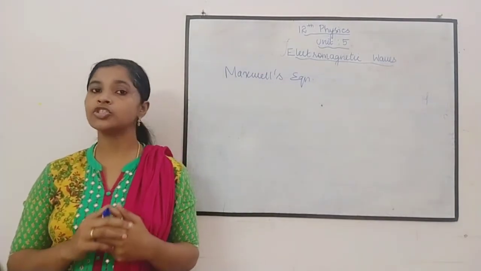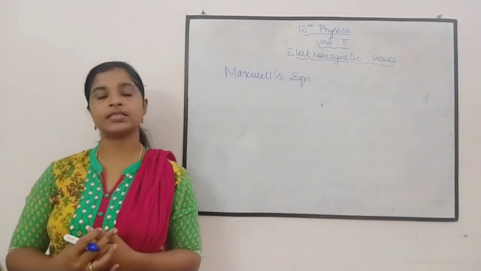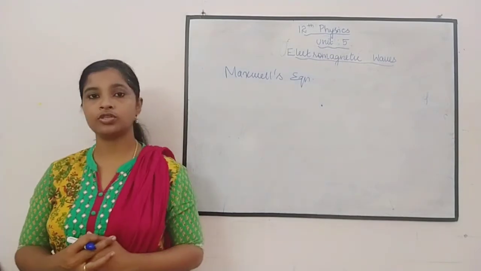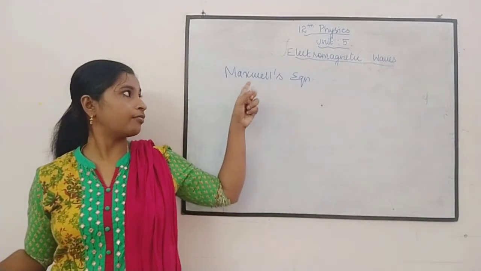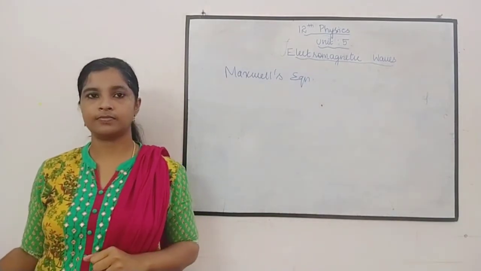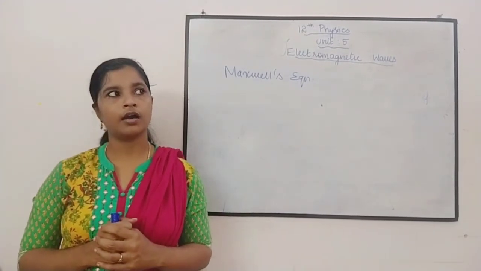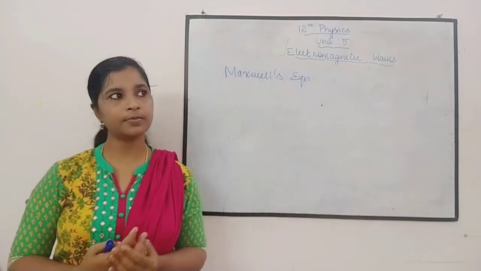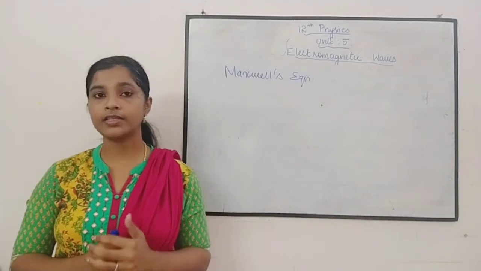We will study the story of Maxwell, how he found out the electromagnetic wave. That is very important, so I will definitely tell you the story of Maxwell. From these equations only, the electromagnetic wave is derived. This Maxwell, who was a physicist, was working in a particular field. In the fourth unit, Faraday and Lenz, right?